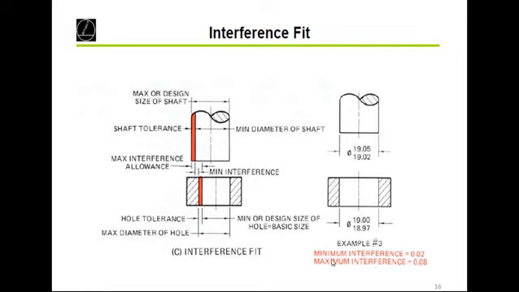Now we are going to find the minimum interference. How are we going to find it?